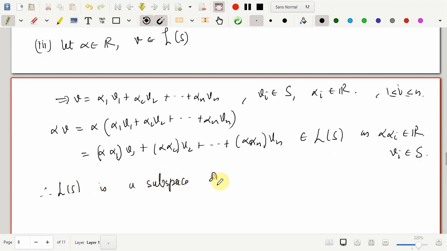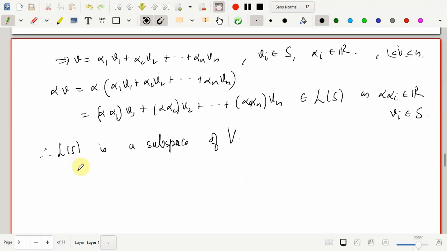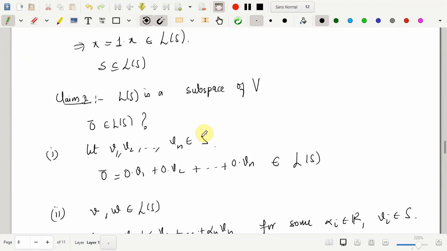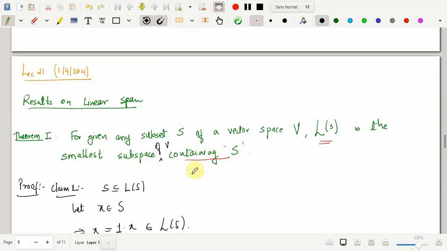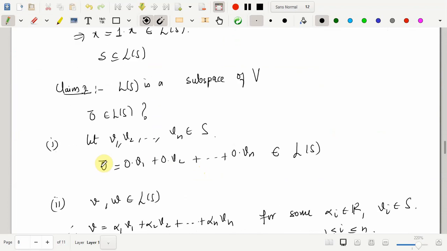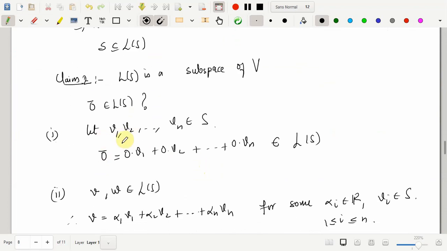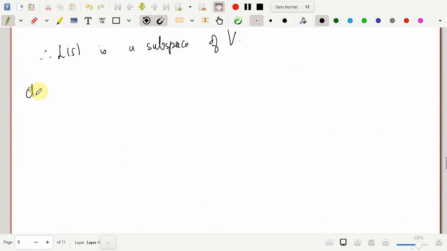The proof is not yet complete. We are yet to show that it is the smallest subspace of V containing S. It contains S, that we have already proved. It's a subspace of V, that is also proved. Now we need to show that it is the smallest subspace.